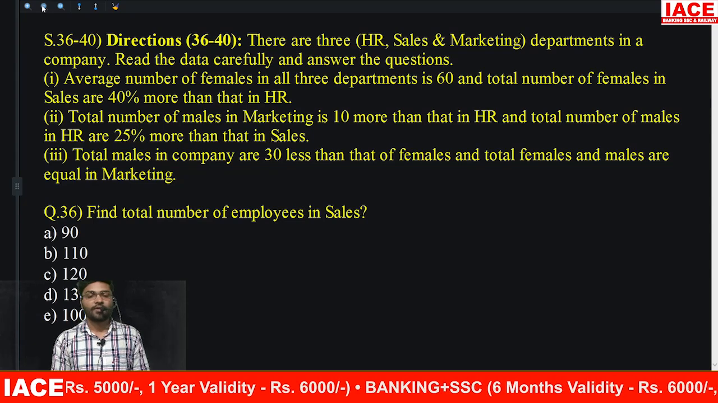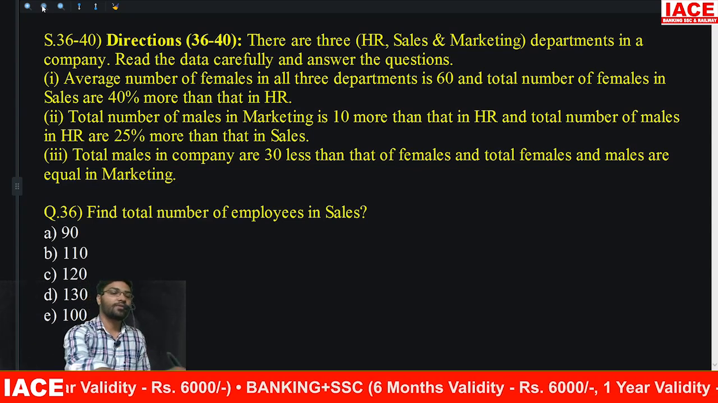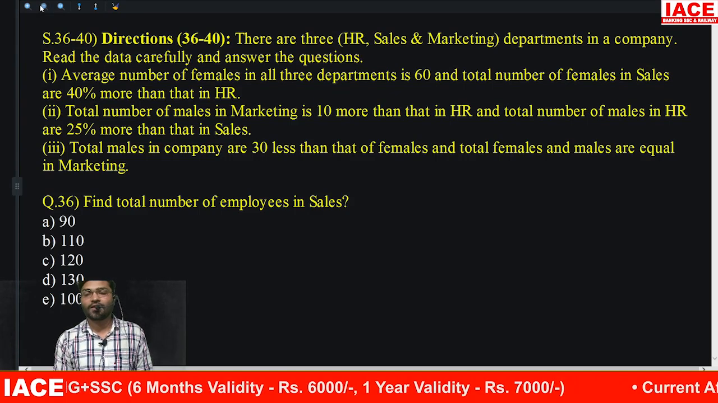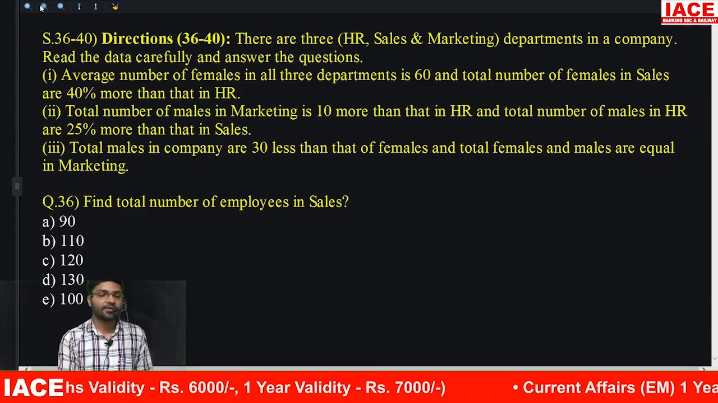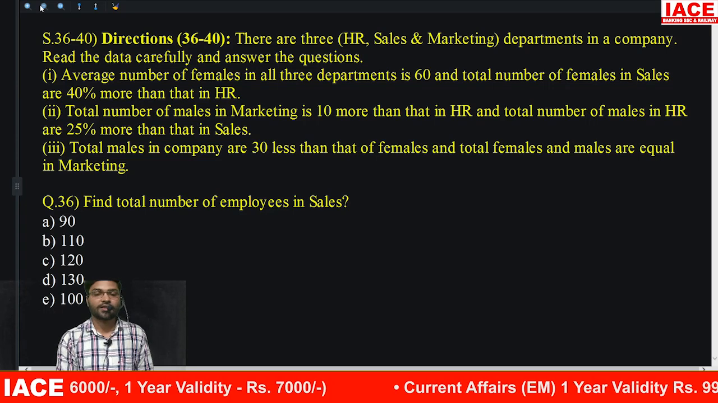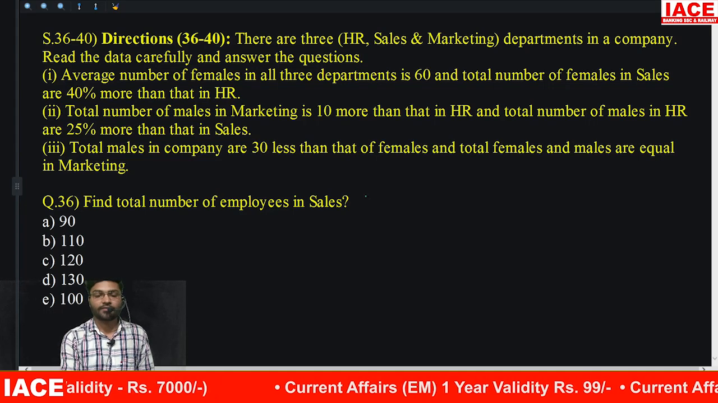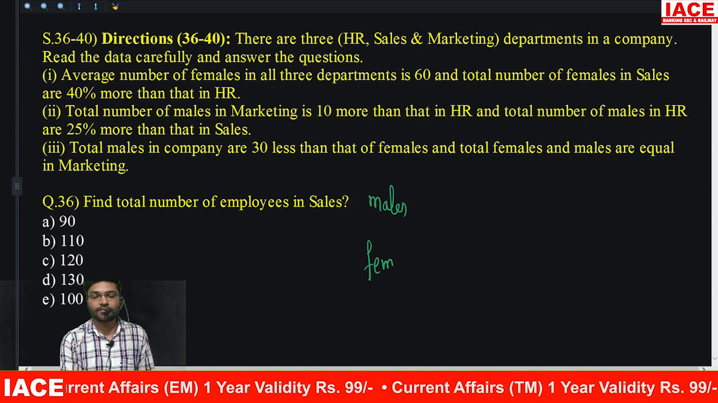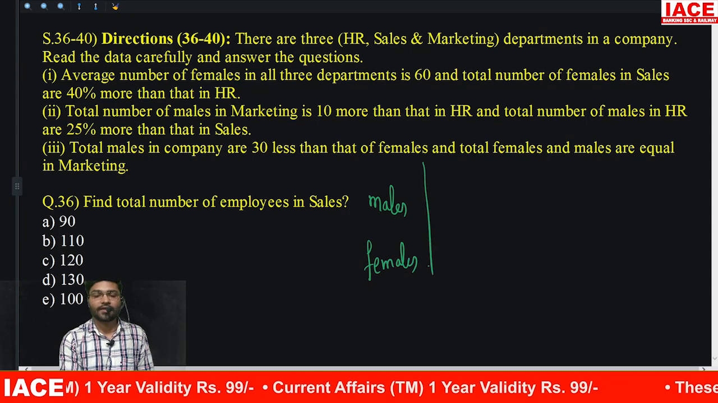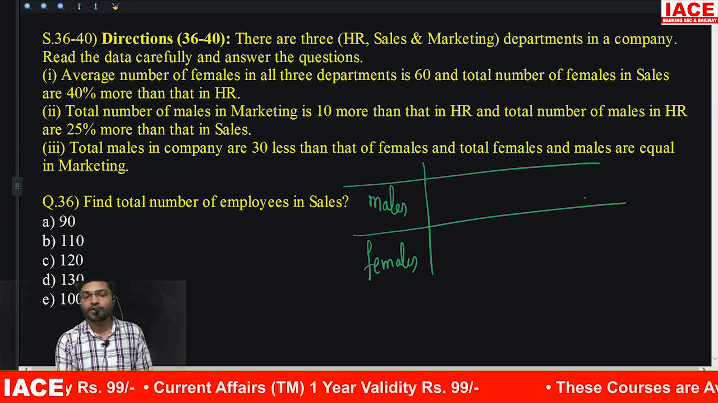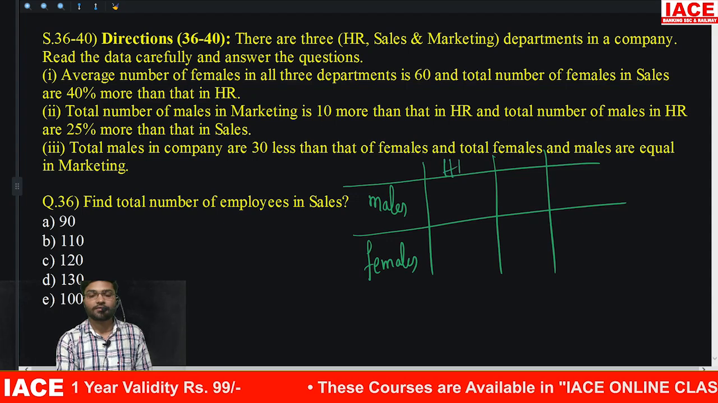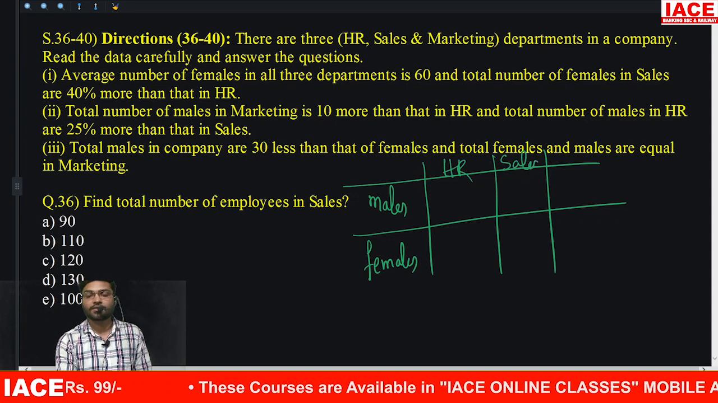The average number of females in all the three departments is 60, and the total number of females in sales is 40% more than HR. So I have males, I have females, and there are three departments. What are those three departments? HR, sales, and marketing.